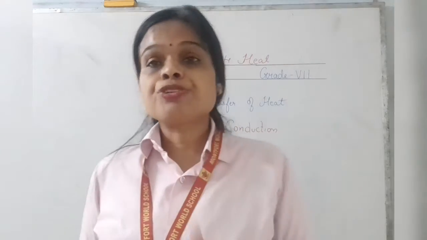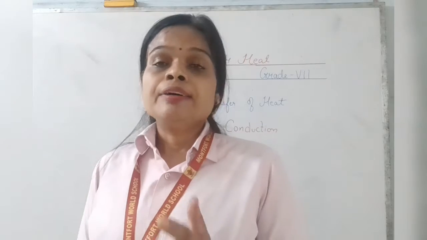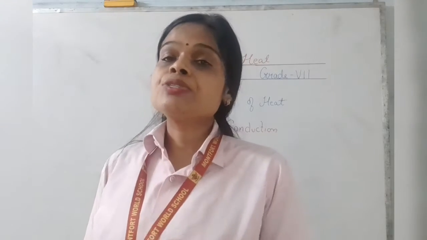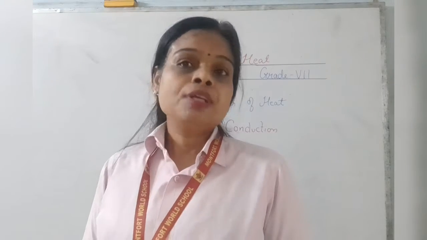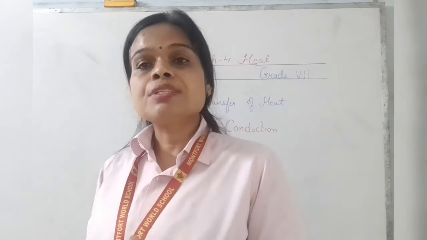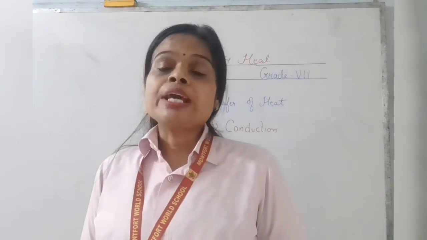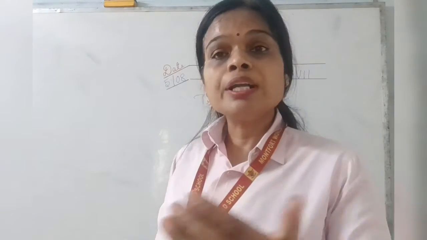The two objects should be in contact with each other and the temperature of the two objects should be different. For example, suppose I tell you to heat a rod on the flame. One end of the rod you catch with the hand, and the other end you place in the flame. After some time, the rod, an example of a solid substance, gets heated at the other end too. So the heat has been transferred from one end to the other end.